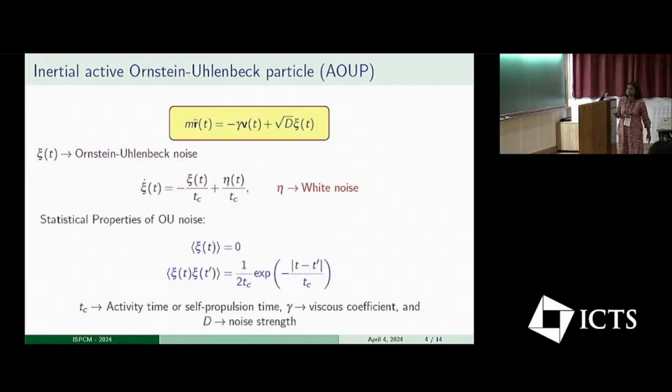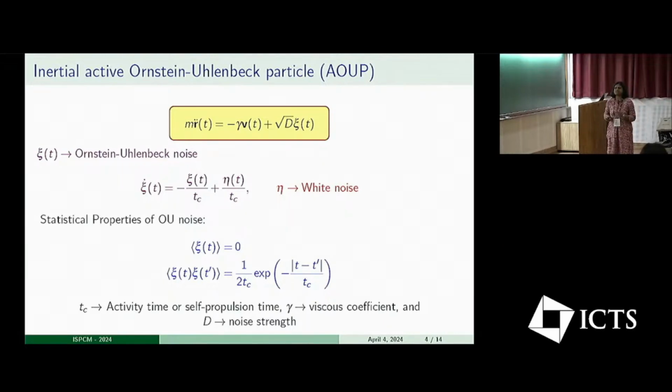In this model, the velocity of the particle is stochastic and follows an Ornstein-Uhlenbeck process, which is exponentially correlated noise. The noise correlation decays exponentially with a time constant Tc. Tc is the time during which a finite noise correlation exists in the medium, and the particle self-propels in a specified direction while making random collisions with the surrounding fluid particles.